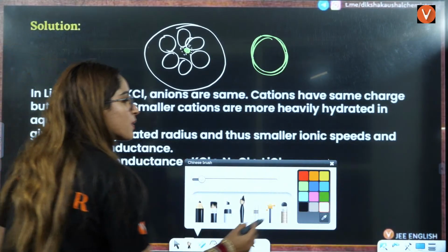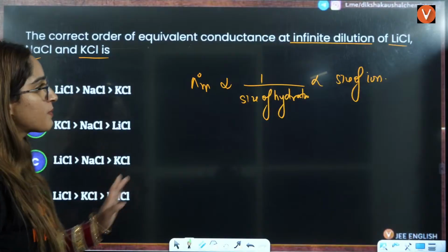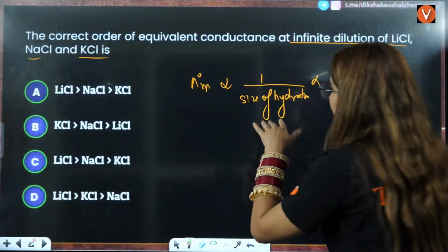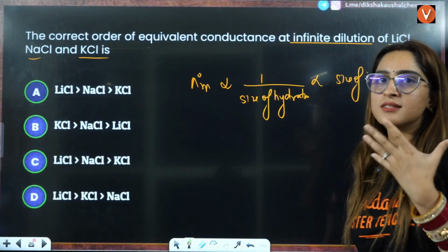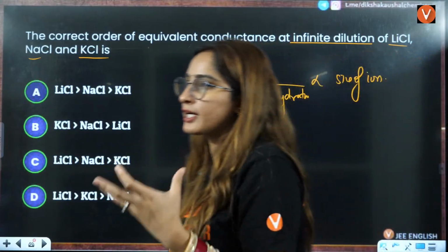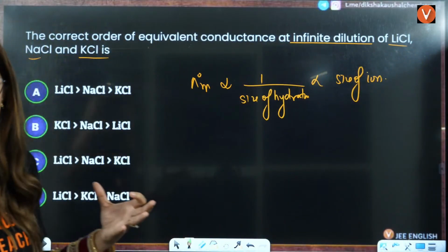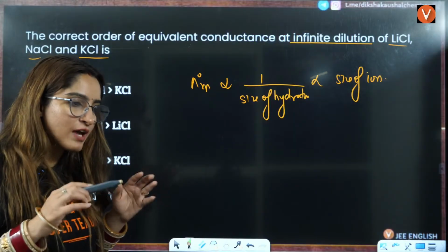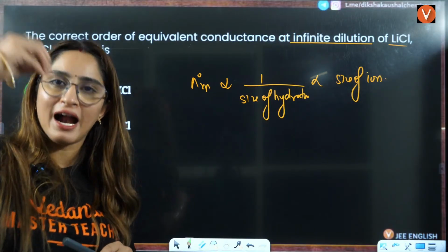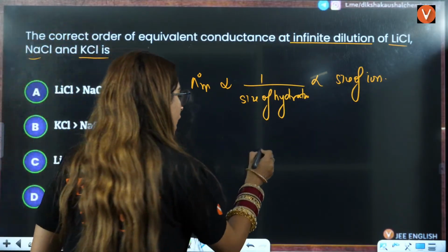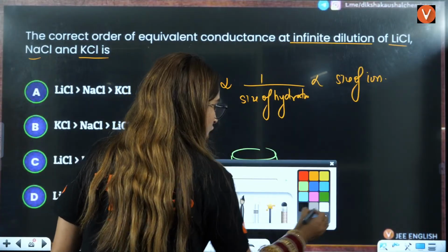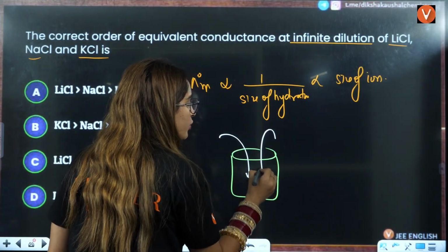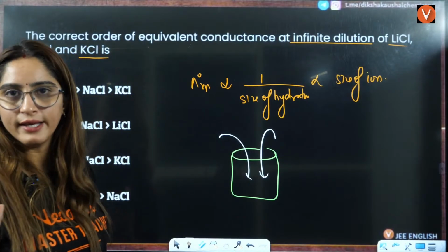Okay, so that is why I have written here that always remember, you can remember it from the hydrated ion. If the hydrated ion size is large, its molar conductivity is going to be less, right? Because when we talk about conductivity, the simple thing is that you have this solution, you are diluting it. That's how you are calculating the molar conductivity here, right?